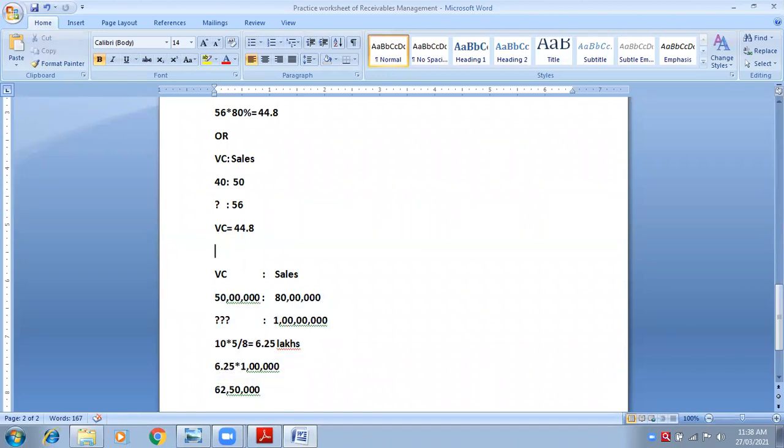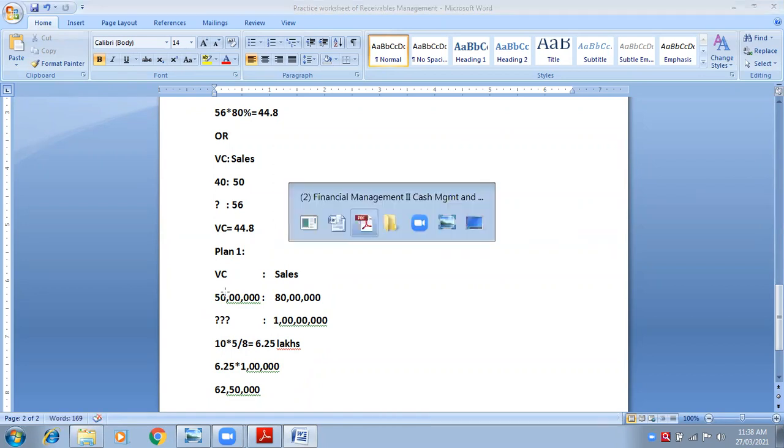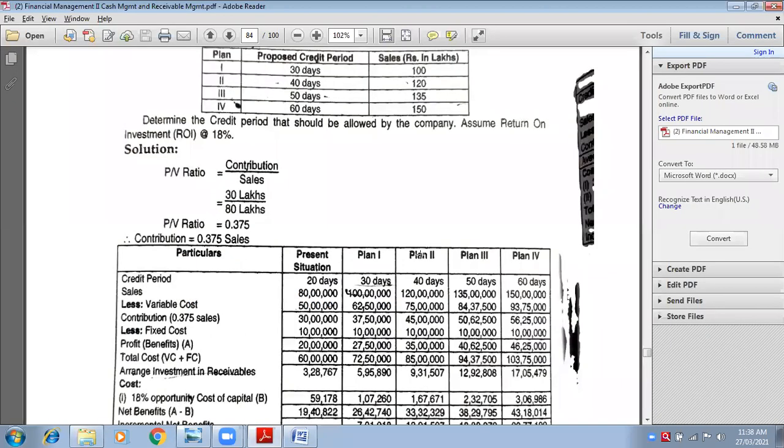See, it is for plan 1. Now you don't have to show it again and again in the form of working notes. You just have to do it in the calculator. So how will you do it for plan 2? At the sales of 80 lakhs.